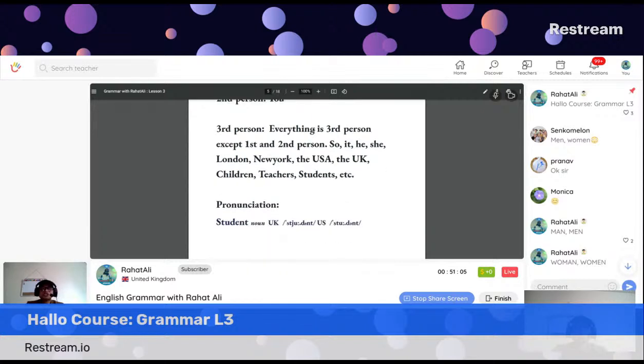So the pronunciation of student, very often, sometimes we have difficulties. Remember the pronunciations which have been given at the bottom of every page. Please try to learn the accurate sound because it is important for your development.